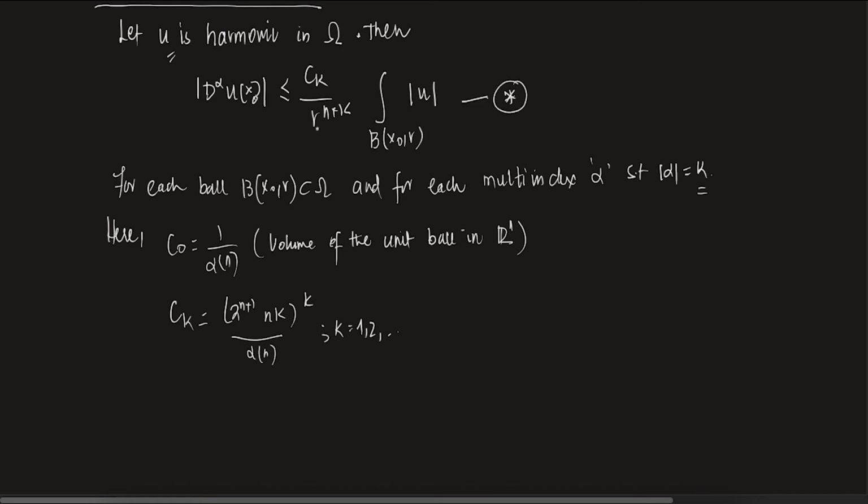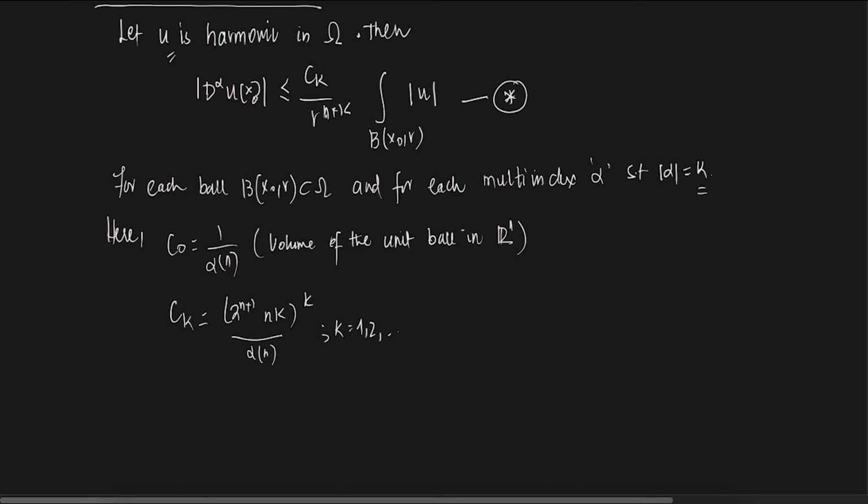From here, let us assume that this is true. We did not prove it. If this is true, what can you say? Think about it. What can you say about the behavior? Let's say you can take the balls as big as possible. In R^n, you can take the balls as big as possible. What can you say about the behavior of D^alpha u? That it is always bounded by this.